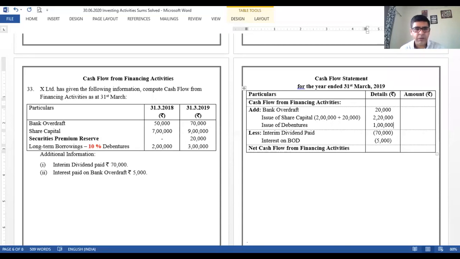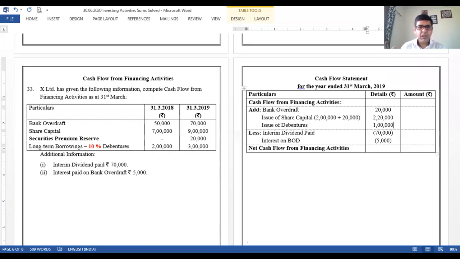So yes, we have to add it in the financing activity. Do not forget that red-marked 10%. 10% shows the rate of interest that we are supposed to pay to the debenture holders. Again, on which balance, 2 lakh or 3 lakh? So it has to be 2 lakh. The only reason is because we don't know when the debentures were issued.